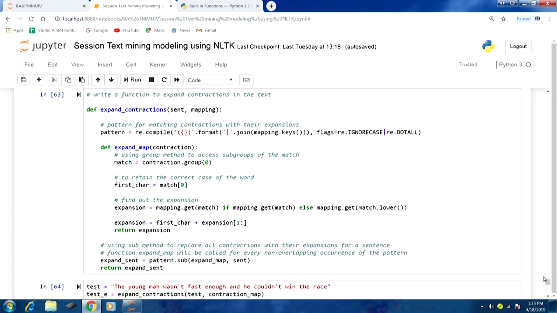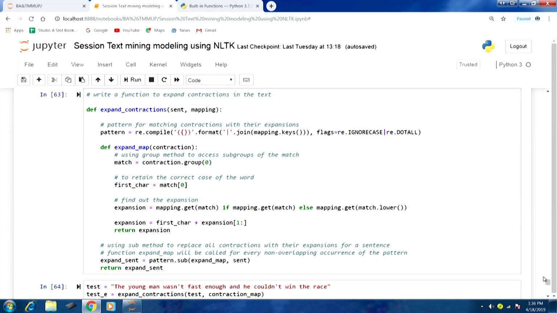Now the next thing is we are defining another function, expand_map. What it will do is take a contraction and map it to an expansion. So it will take a contraction as the input and the output would be the expansion. Within this we are calling the group method on the match object that we learned during our discussion of regular expressions, to access subgroups. So let us say we have found a match, an occurrence based on our pattern, and that is stored in a match object. Subgroups we can access using the group method.